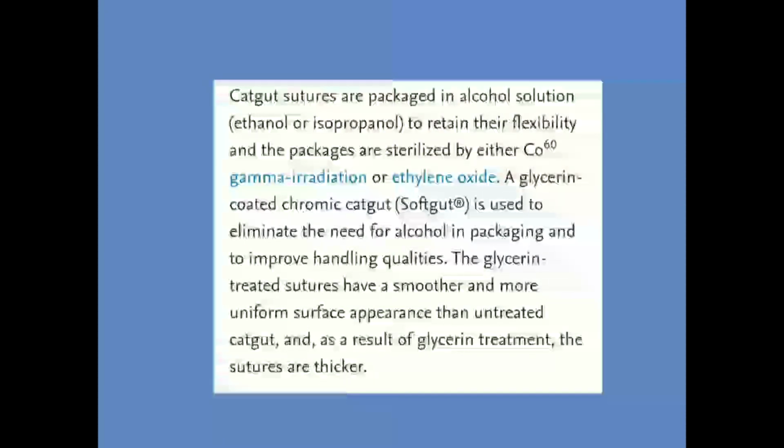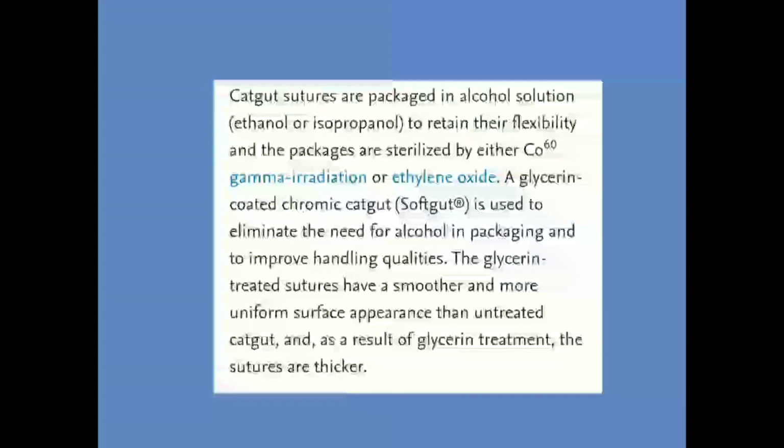Next question. Material used as a preservative for catgut sutures during packaging is colloidal iodine, glutaraldehyde, isopropyl alcohol, 6% hydrogen peroxide. The correct answer is option C, that is isopropyl alcohol. Catgut sutures are packaged in an alcohol solution, that is ethanol or isopropanol or propanol, to retain their flexibility, and the packages are sterilized by either cobalt 60 gamma irradiation or by ethylene oxide.